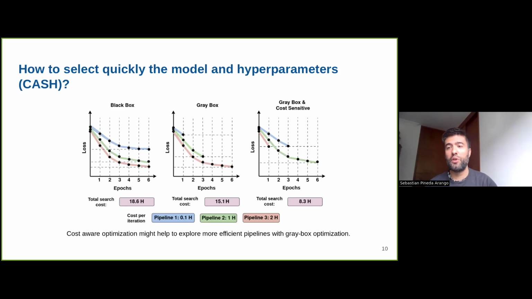So as a quick intuition about why cost sensitivity or cost awareness is important, we show this slide. For example, if we have 3 pipelines and we want to do black box optimization, then as we know, we have to basically tune all of them, let's say 6 epochs, and then all the time that we need for fine-tuning the 3 models will be our cost. But if we apply gray box optimization, then we can basically drop some pipelines that are not promising, and just keep the ones that have the lower loss, right?